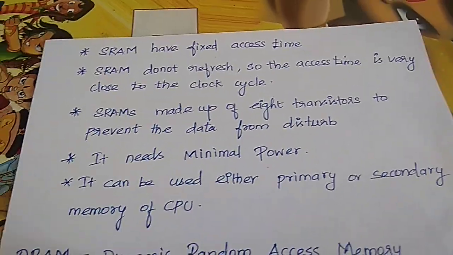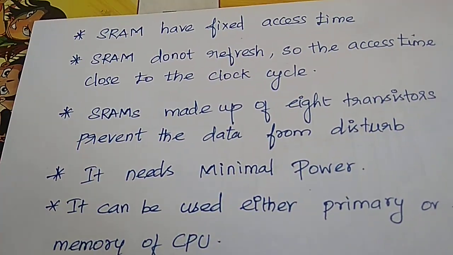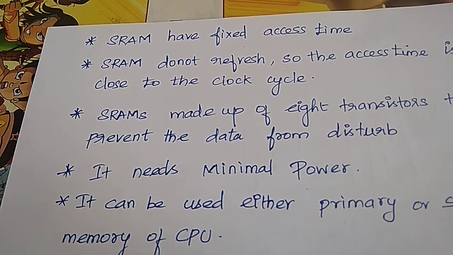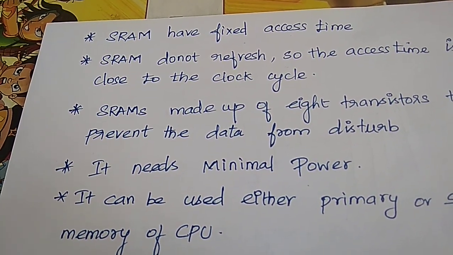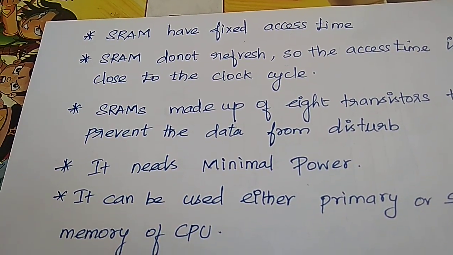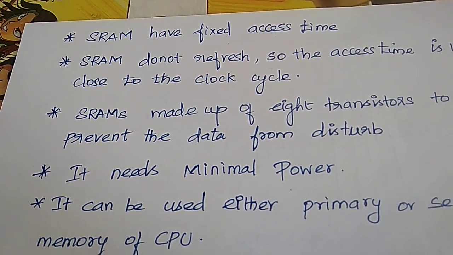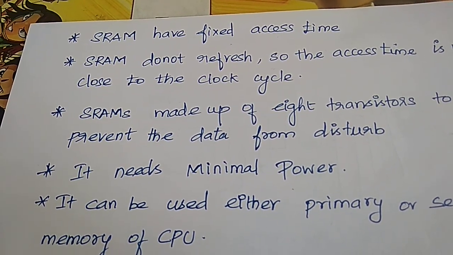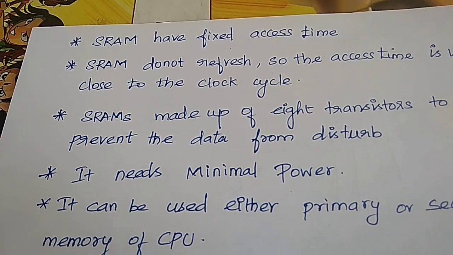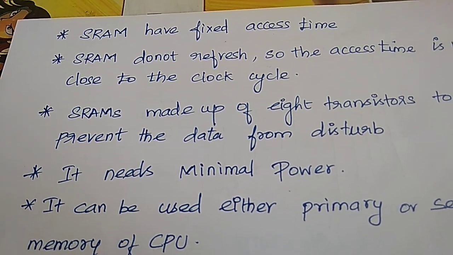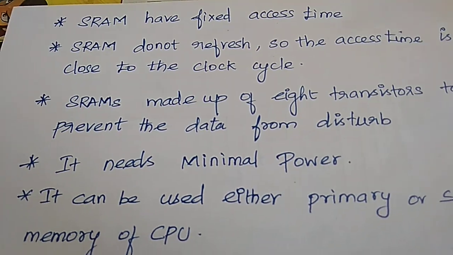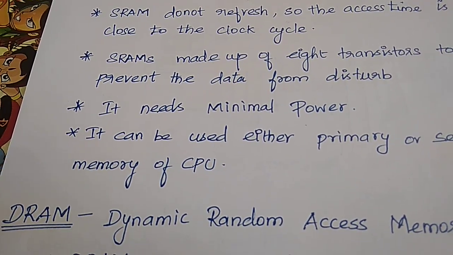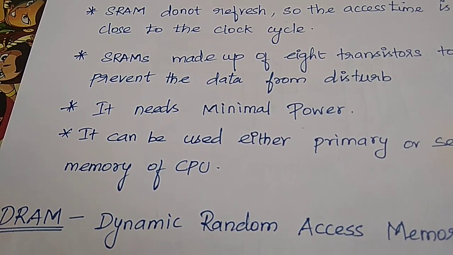The SRAM has a fixed access time. That is, within the time we have to read and write the data. The read operation has a different access time, and the write operation has a different access time. The SRAM does not need refresh, so the access time is close to the clock cycle. Refresh means rewriting the data. SRAM is made up of transistors, and it prevents the data from disturbance. Here we are using only transistors.